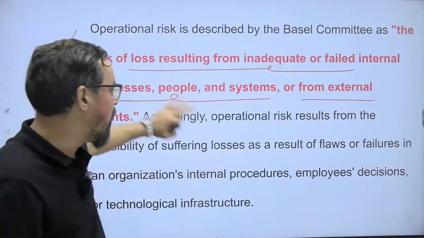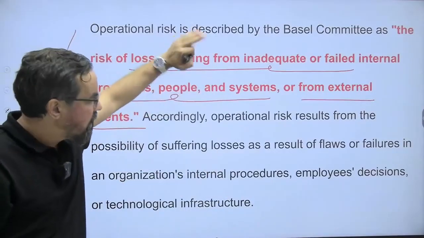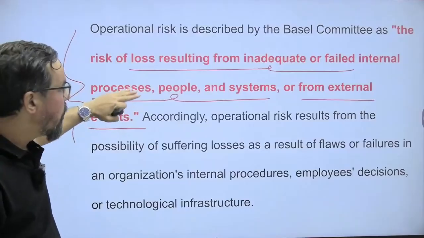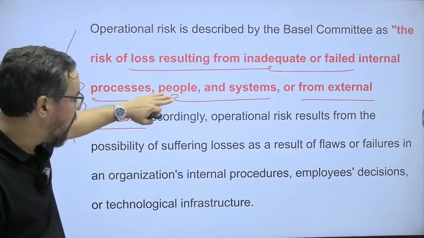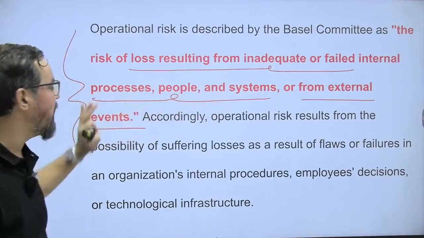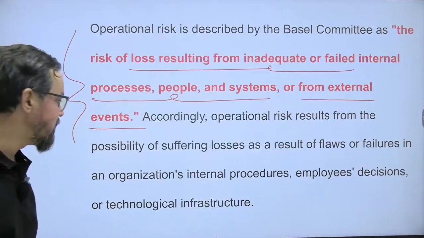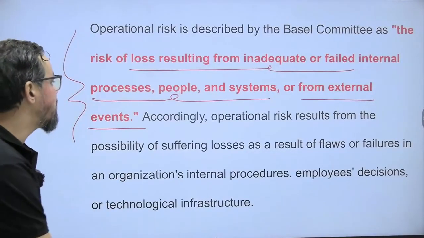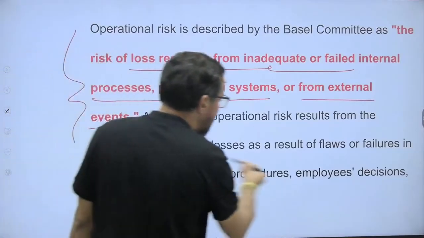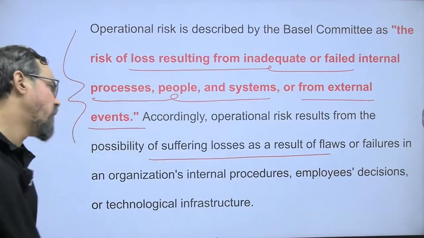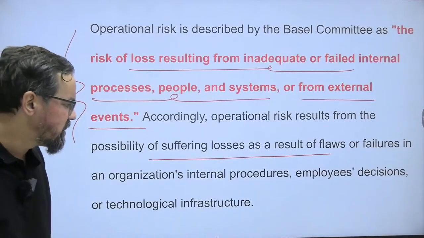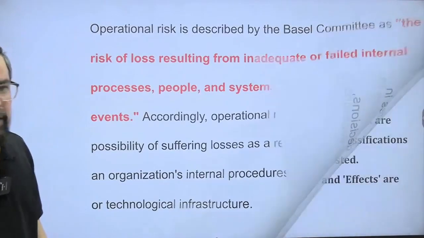They all come under inadequate or failed internal processes, people, systems, or external events. Loss data and others are also part of this. Operational risk results from the possibility of suffering losses as a result of flaws or failures in the organization, internal procedures, employee decisions, and other areas.